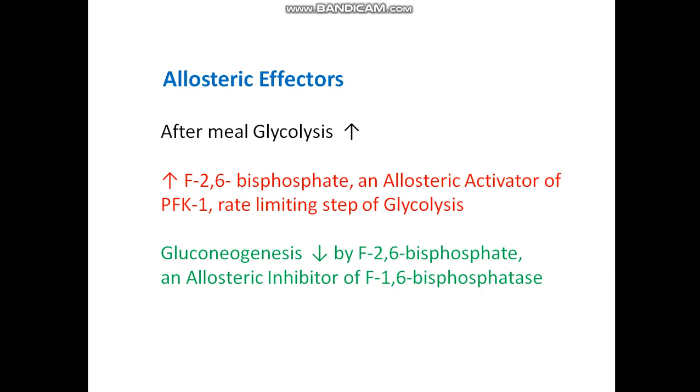Fructose 1,6 bisphosphate is converted to fructose 6 phosphate, bypassing the PFK1, and the enzyme is fructose 1,6 bisphosphatase, and fructose 2,6 bisphosphate is an inhibitor of fructose 1,6 bisphosphatase. That is why gluconeogenesis is decreased.